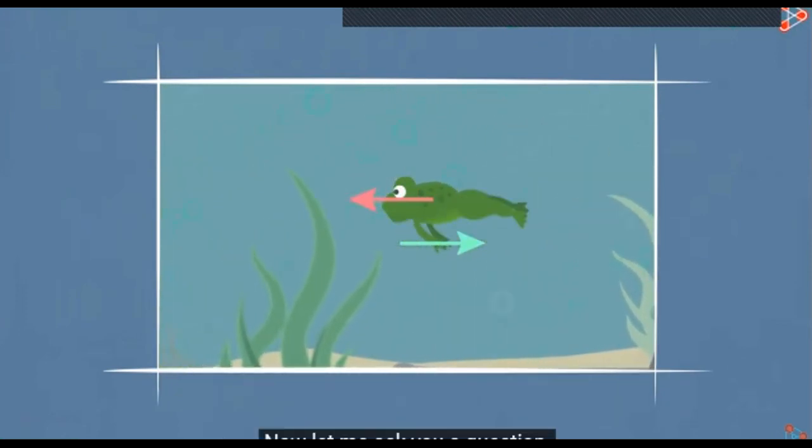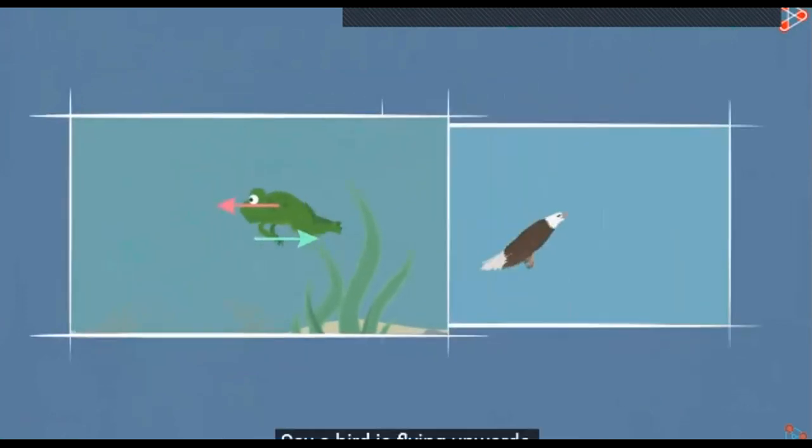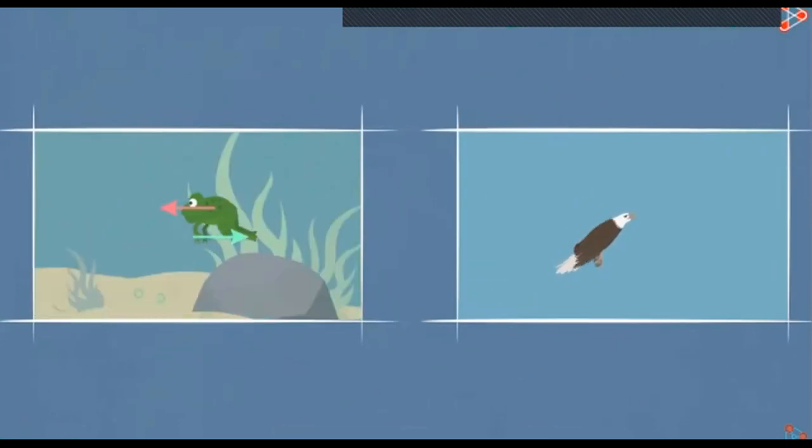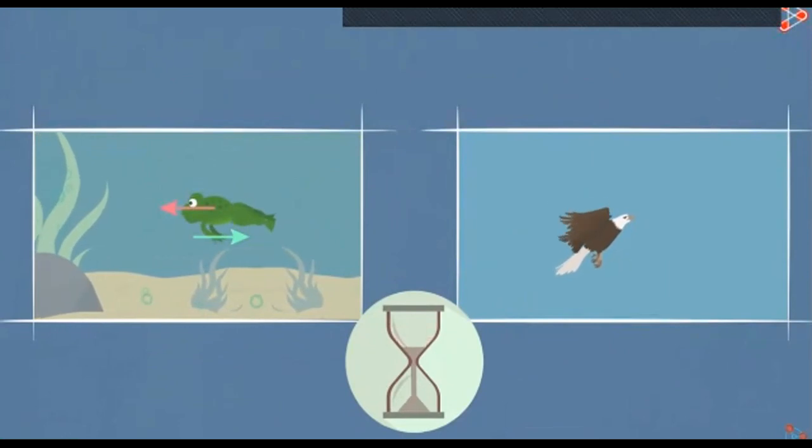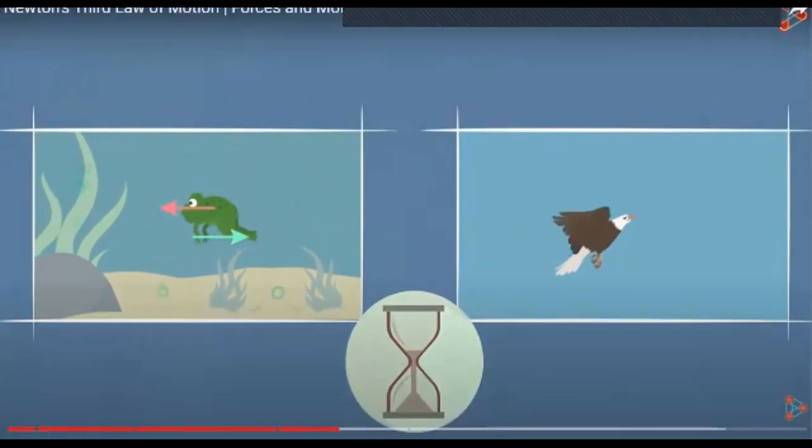Now let me ask you a question. Say a bird is flying upwards. Will Newton's third law apply here? Tell me, will Newton's third law apply or not? Yes, it will apply. Why will it apply?